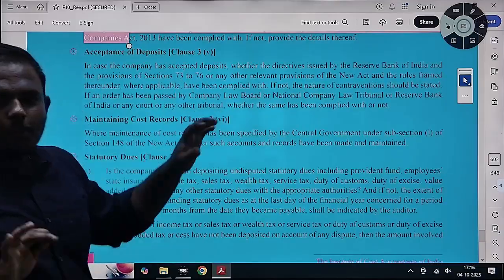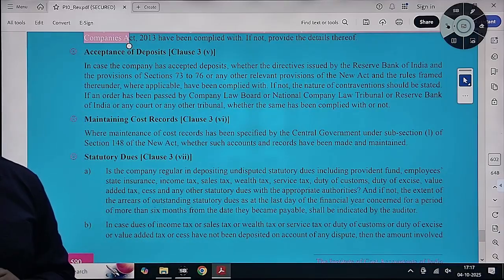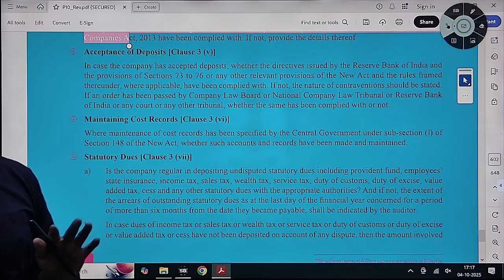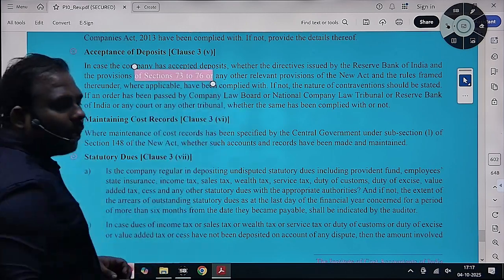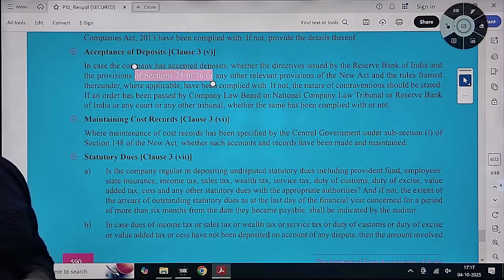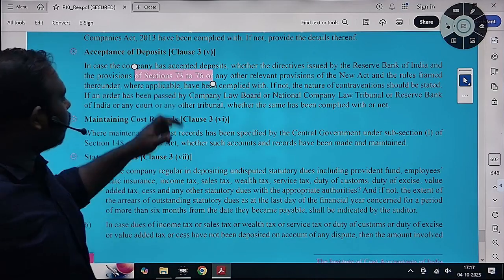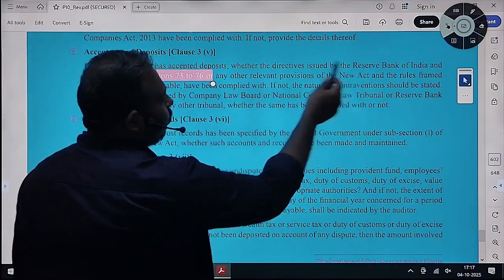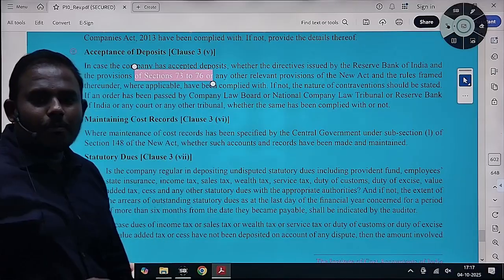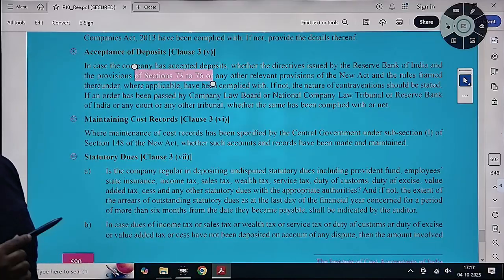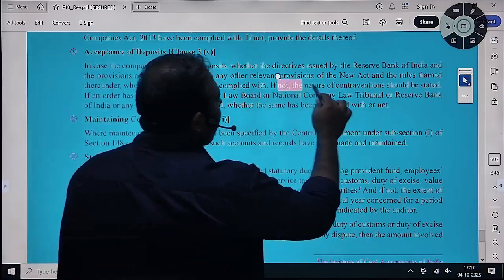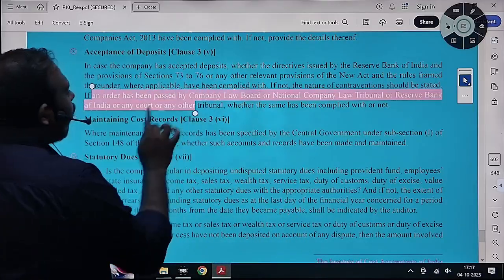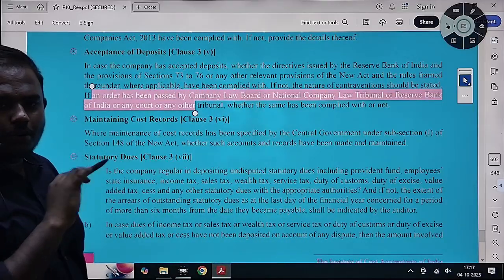एक्सेप्टेंस ऑफ डिपॉजिट. डिपॉजिट्स क्या होता है? पब्लिक डिपॉजिट, पब्लिक से हम डिपॉजिट्स ले आए. डिपॉजिट्स कुछ पर्पस के लिए लेता है. Whether deposits will be governed by provisions of section 73 to public deposits. किस पर्पस वो डिपॉजिट्स जो लिया है, whether the provisions of section 73 to 76 of Companies Act have been complied or not. You have to check whether while receiving the deposits, and if there is any order, there is no contravention to those provisions, first you will check.